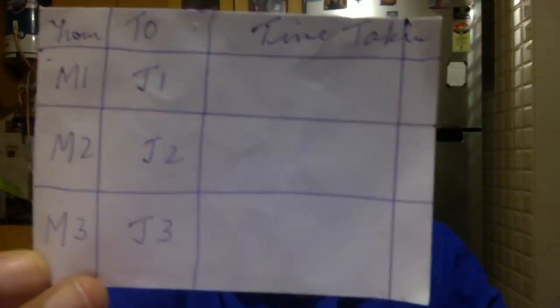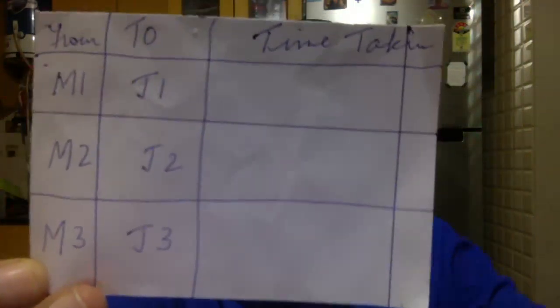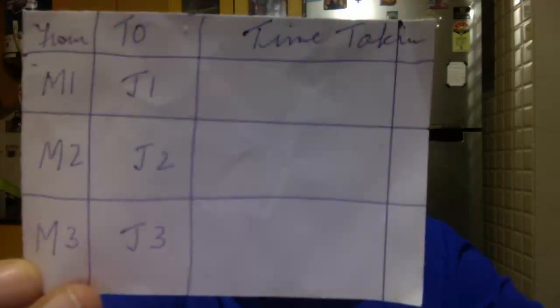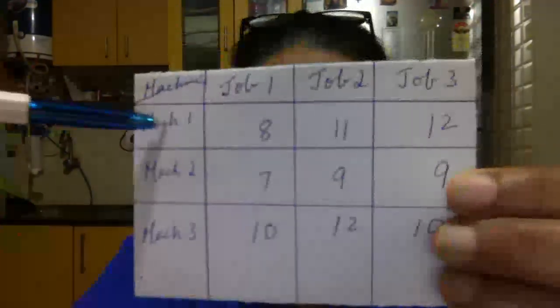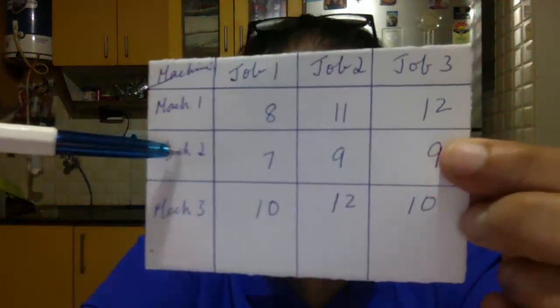Now to get the time, we have to go to the first matrix. M1 to J1 is 8, right there, 8 minutes. Let us assume it is minutes, I forgot to mention. So M1 to J1, 8. Next, M2 to J2, 9.